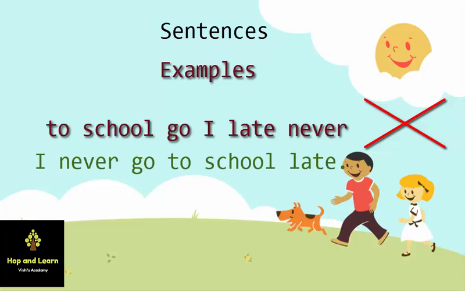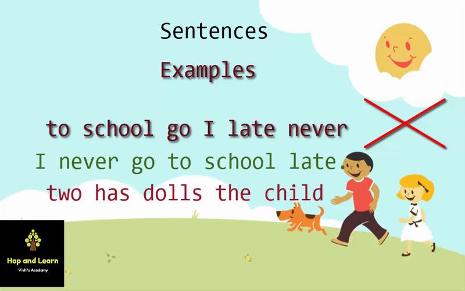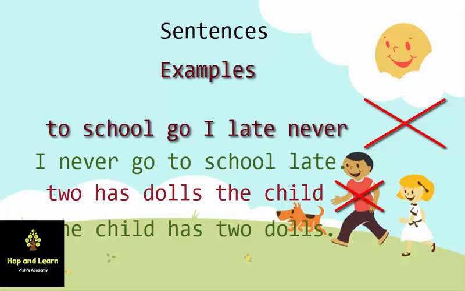Next example. "To has dolls the child." The correct sentence is "The child has two dolls." So you can see in both these sentences that the first letter, the first alphabet, is capital and in the end we put a full stop. So sentences generally start with a capital letter and end with a full stop.